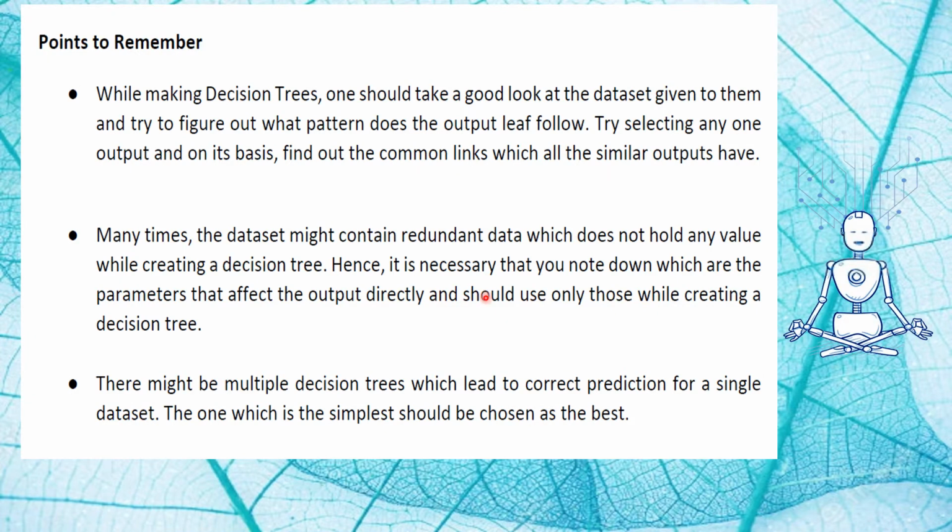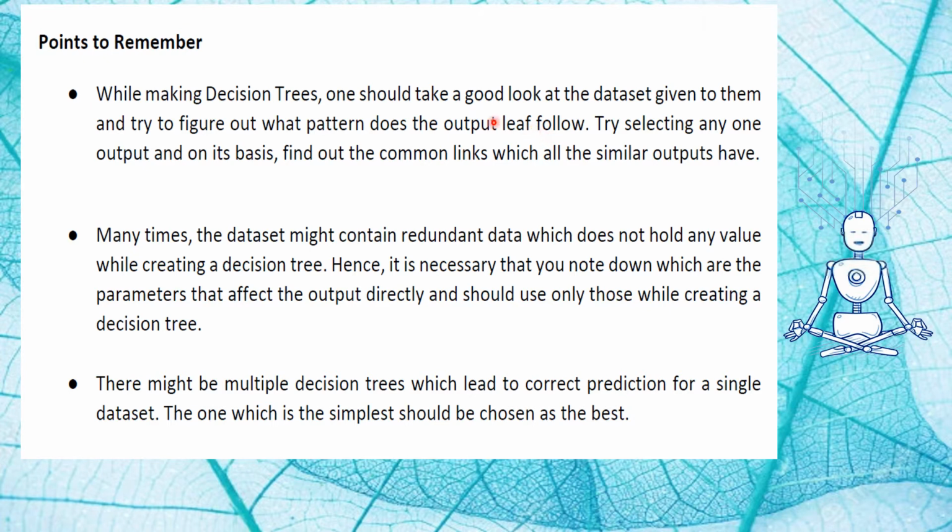Decision trees are made on the basis of the data set we have and change according to the parameters which we take into consideration for modeling. Many times the data set might have redundant data, that is, some data might not hold importance while developing the decision tree. For this one needs to visualize the relation amongst all parameters given in the data and then formulate the model. There are some points to be remembered while making a decision tree.